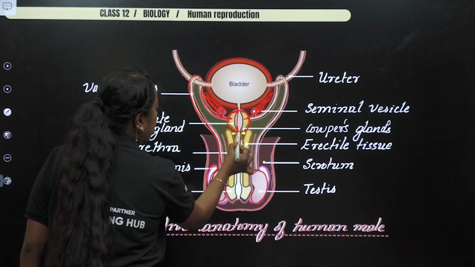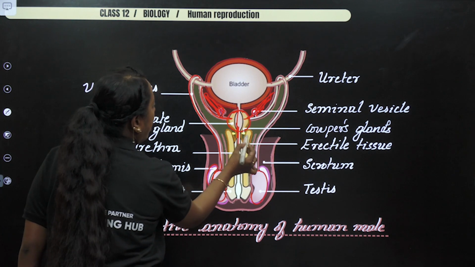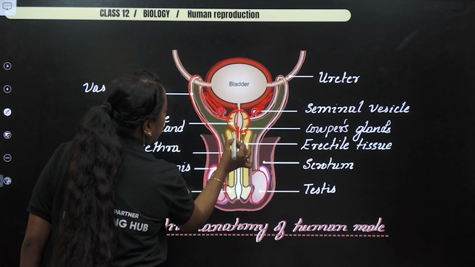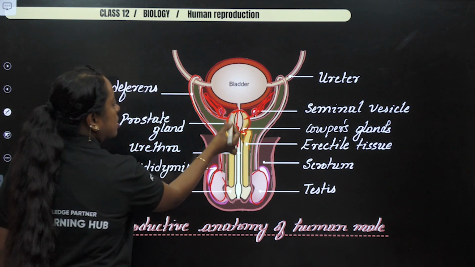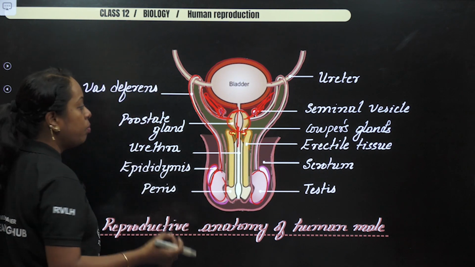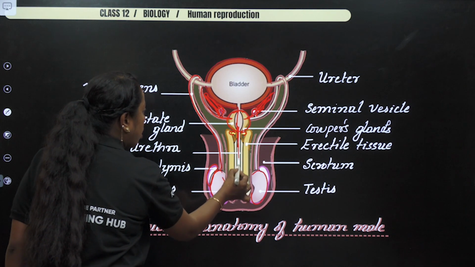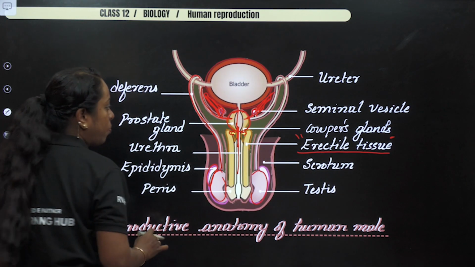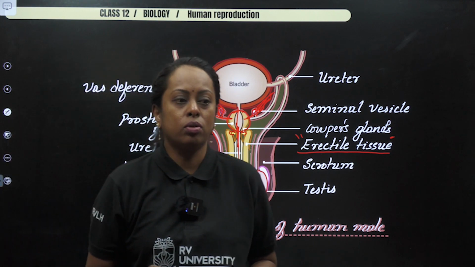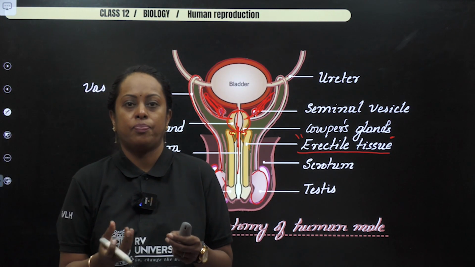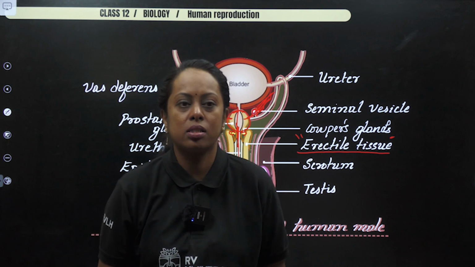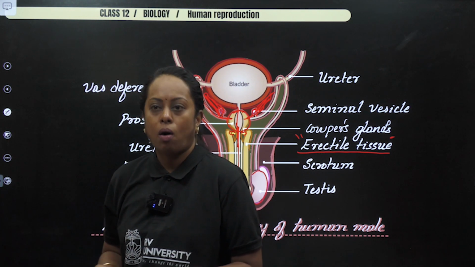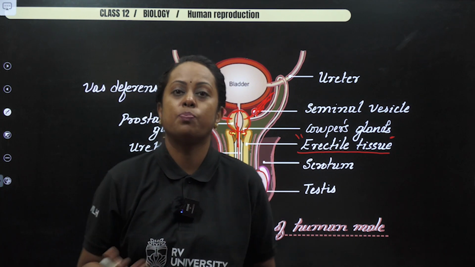Then you have the urethra, followed with that you have a bulb-like structure, which is known as the bulbourethral gland. And as you come down, you do come across something known as erectile tissue. Now this erectile tissue, which is a bundle of three present in the male penis, corpora cavernosa and corpus spongiosum.